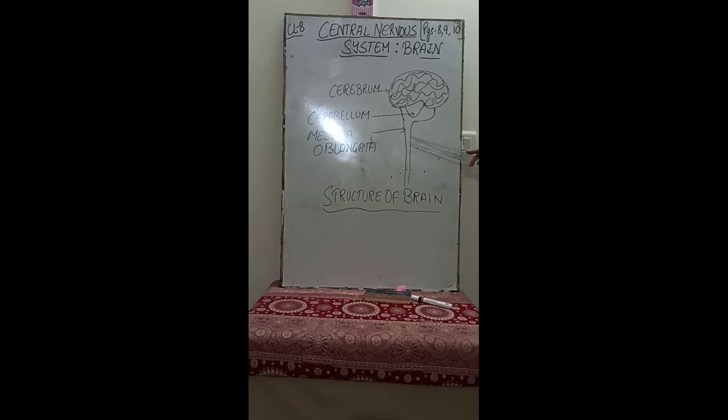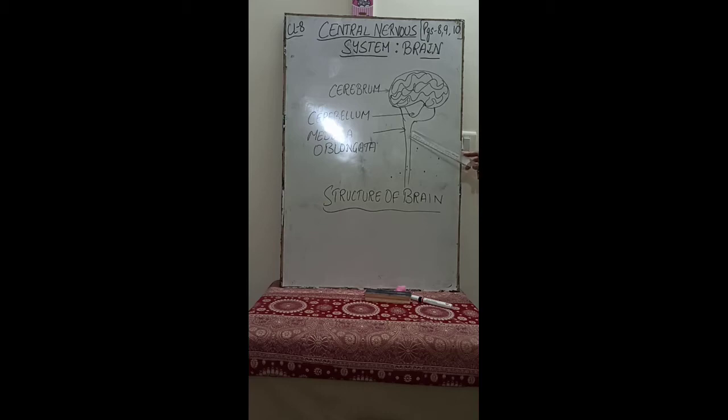The medulla oblongata connects the brain to the spinal cord, which lies in the body and is covered within the vertebral column. It is triangular in shape and located at the base of the skull, down towards the lower region.